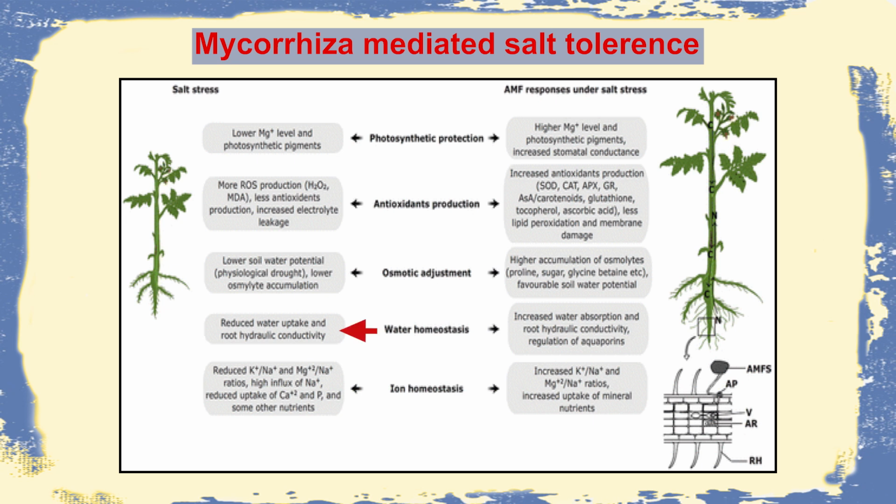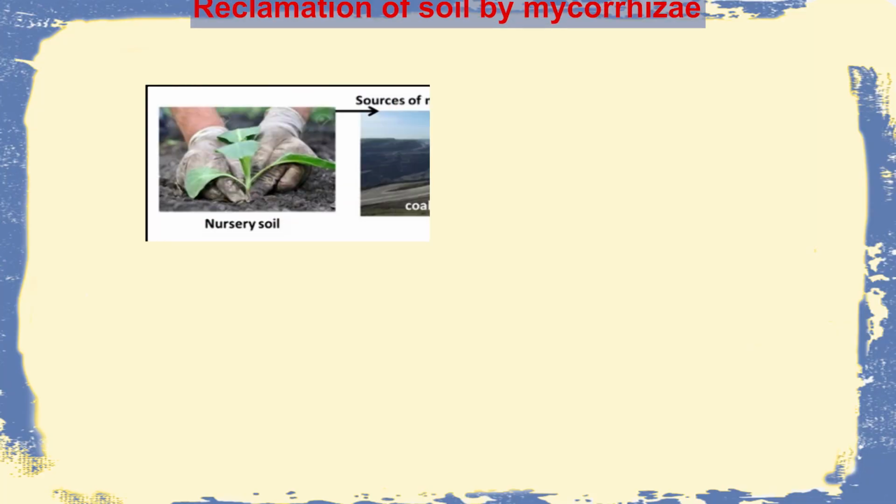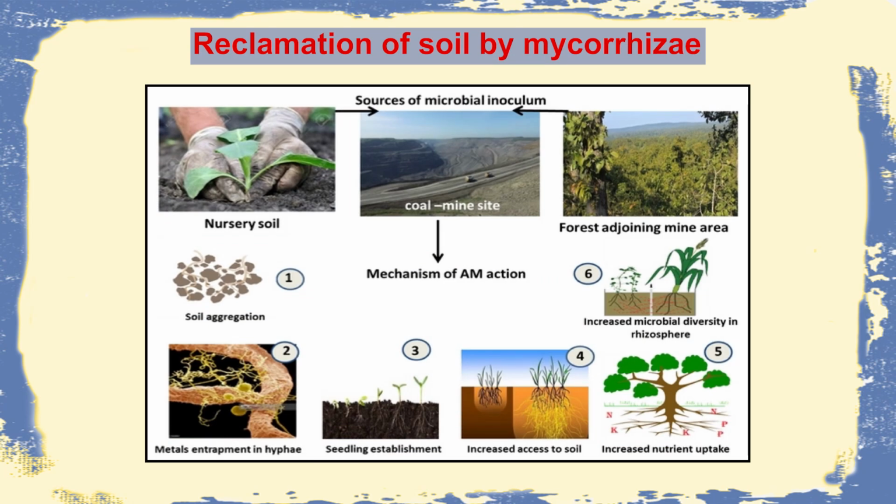There will be more water homeostasis, meaning more water retention and supply to the higher plant. And for ion homeostasis, there will be a reduced sodium to potassium or sodium to magnesium ratio, but a higher potassium to sodium and magnesium to sodium ratio, which will indicate that these particular roots are more healthy and can procure more nourishment for the plant growth. This is something very interesting. The soil can be reclaimed with mycorrhiza.